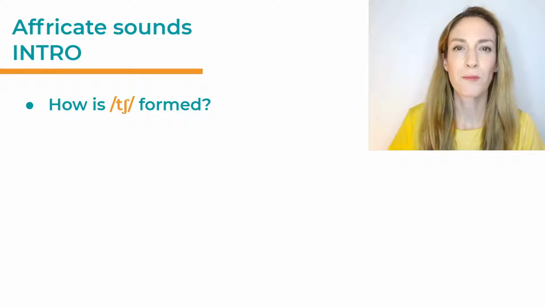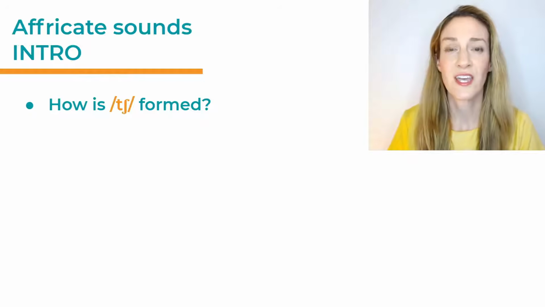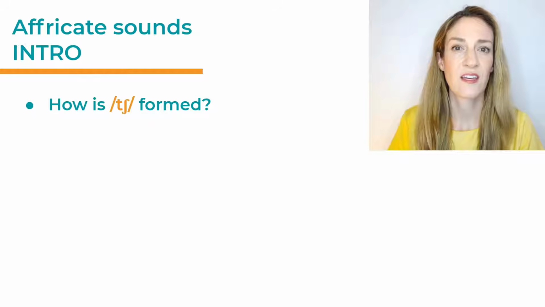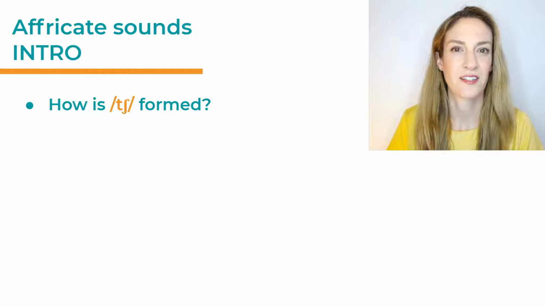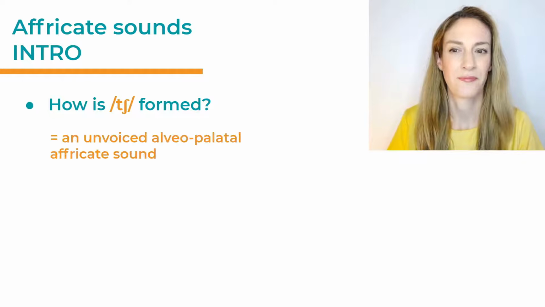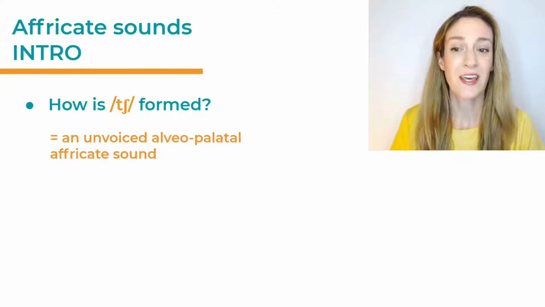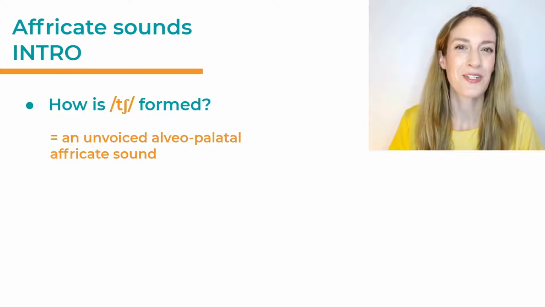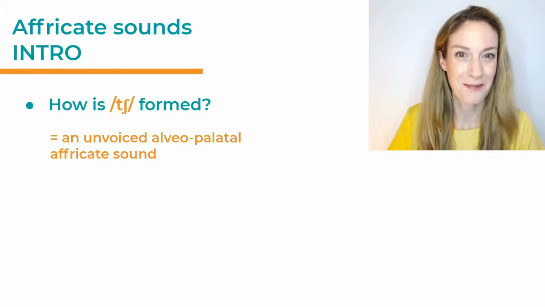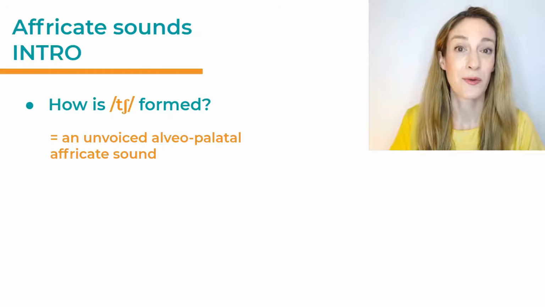And now we're going to put both of those together. T and sh together. Ch. It's quite a sharp sound. T, and then straight to sh, becomes ch. So we also call this an unvoiced alveopalatal affricate sound. It's quite a long name, but that is important for you who are studying phonology. So this is what the sound is called.